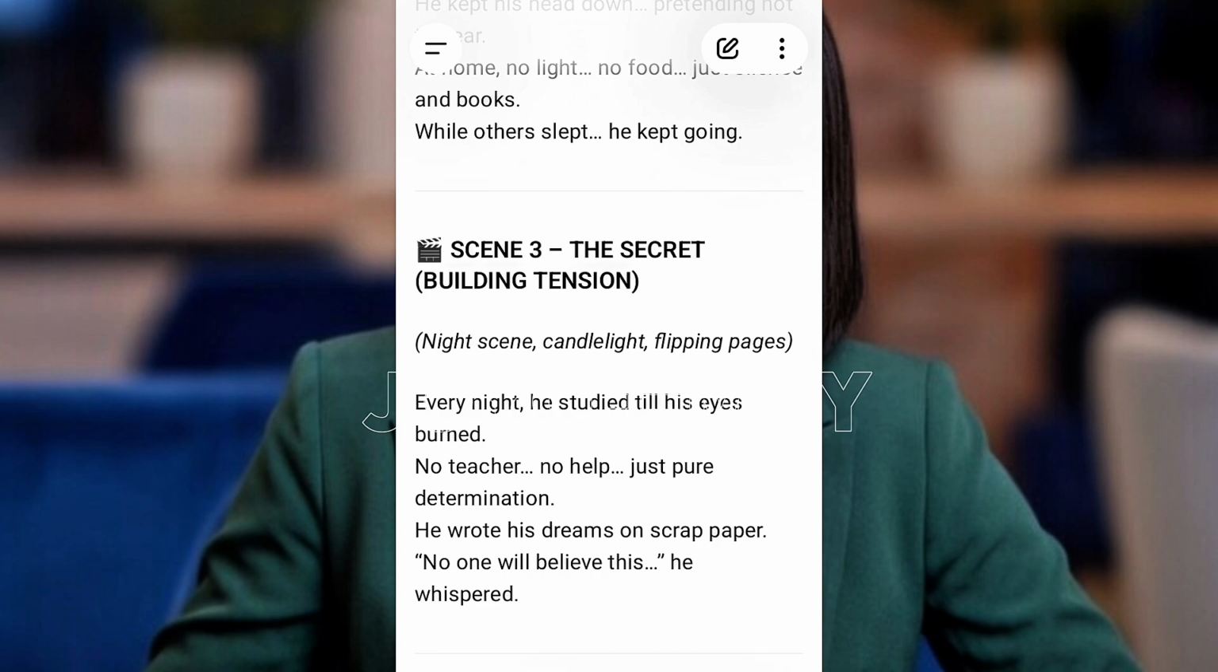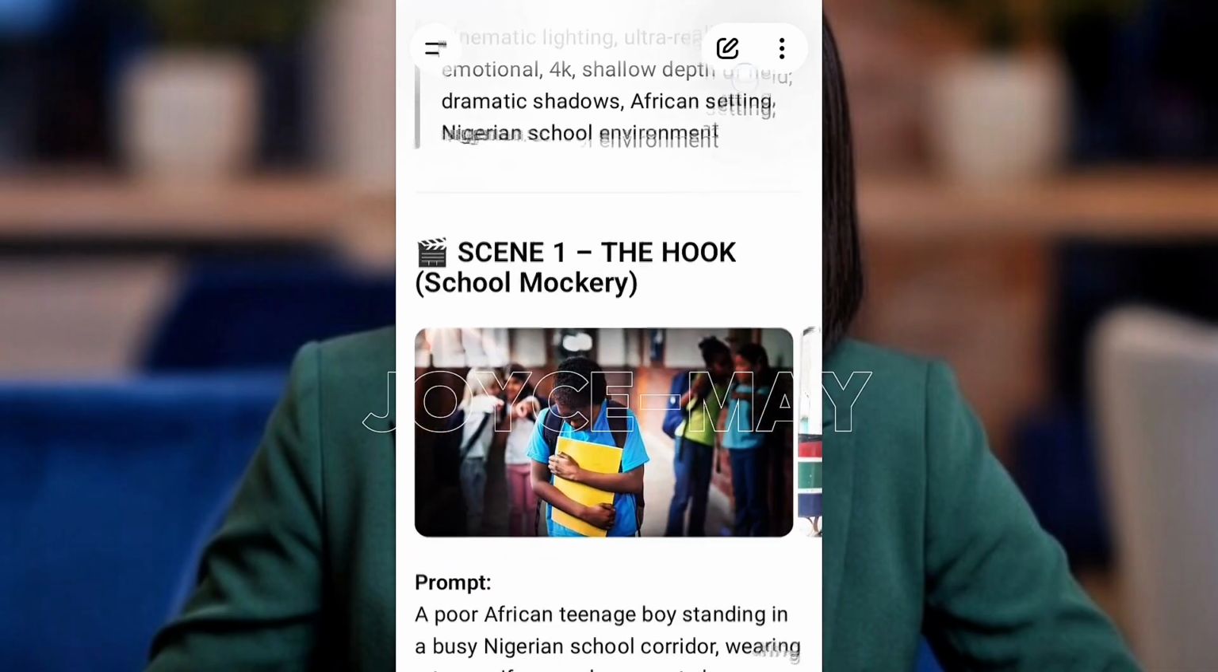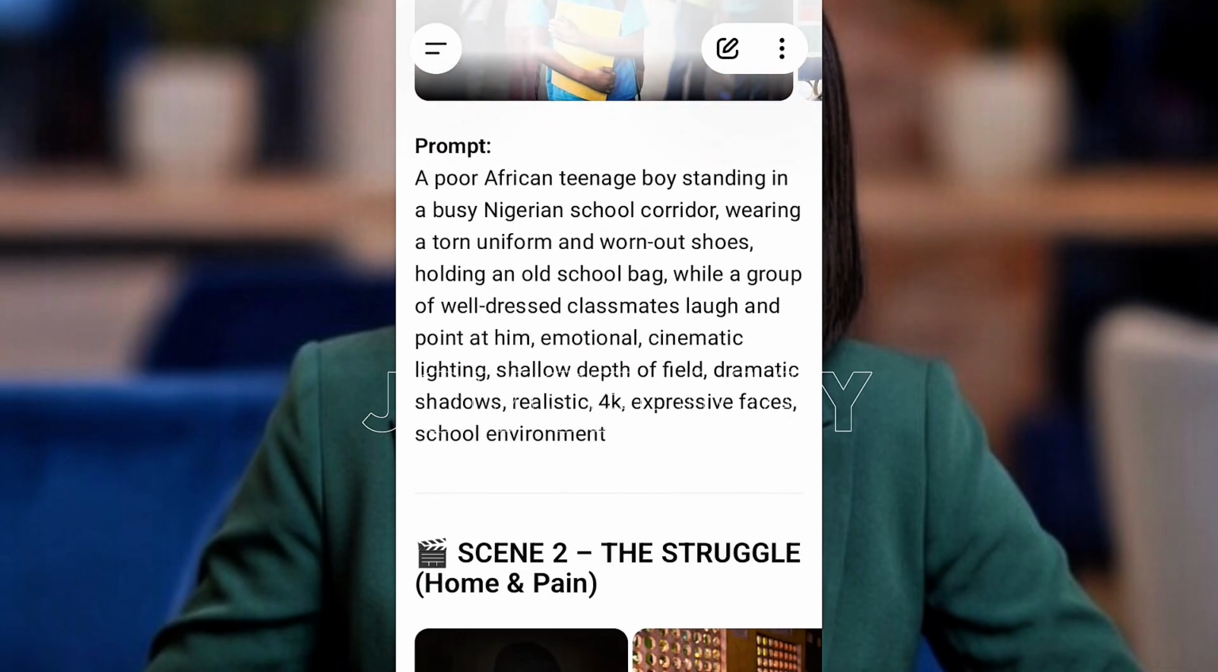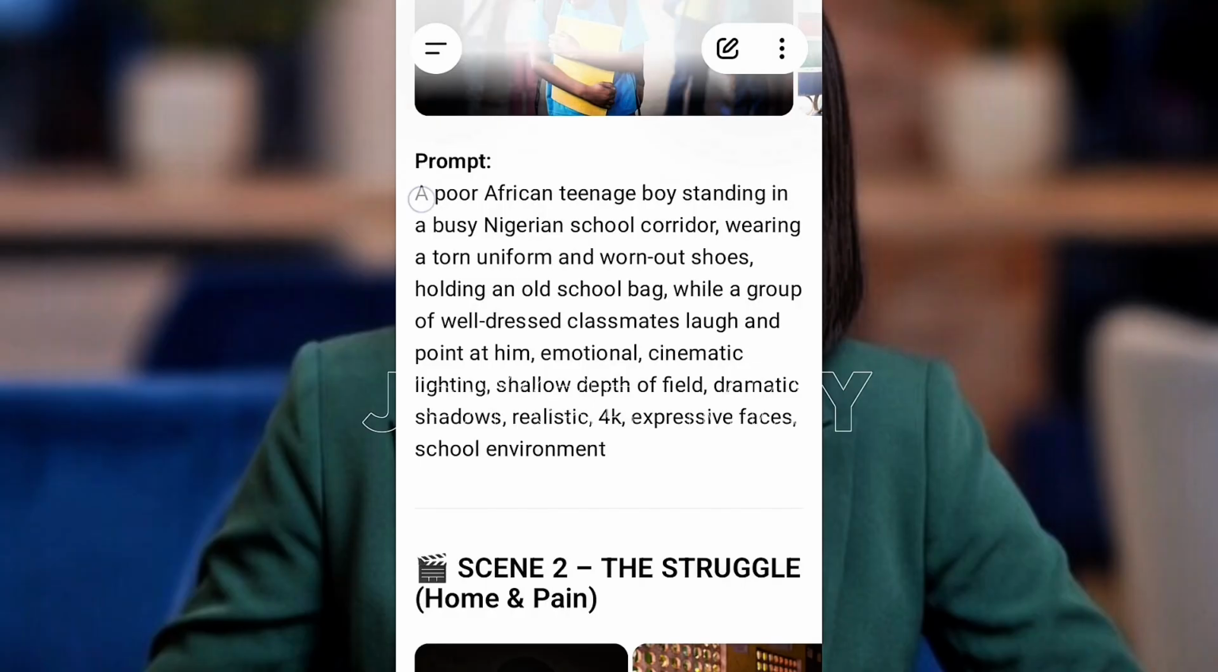Of course, we have our scenes, right? So we need to generate our images. Now I'm going to prompt ChatGPT to give me the prompts. At this point, you tell ChatGPT to give you a prompt for you to generate your images. Well, ChatGPT has already given me a prompt. So we copy our first prompt.